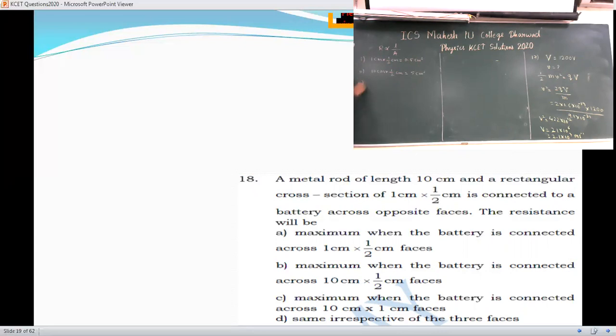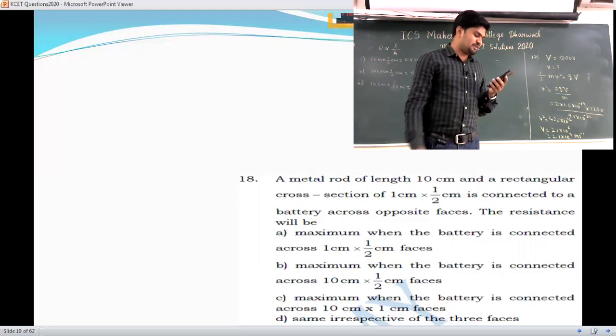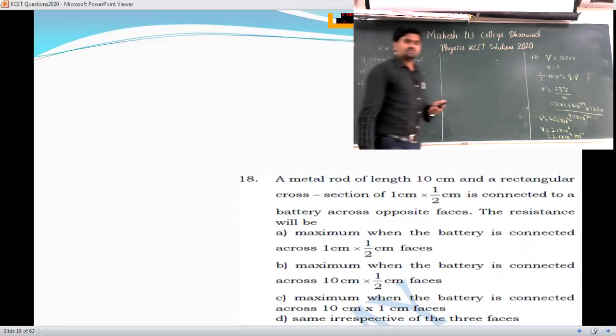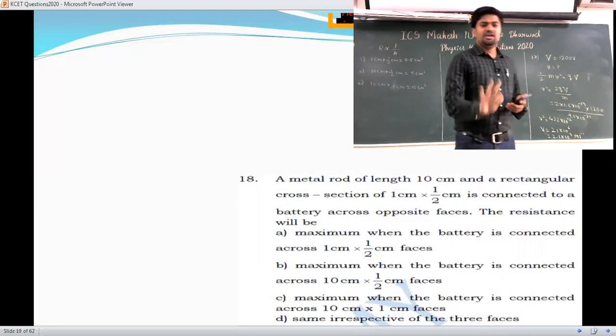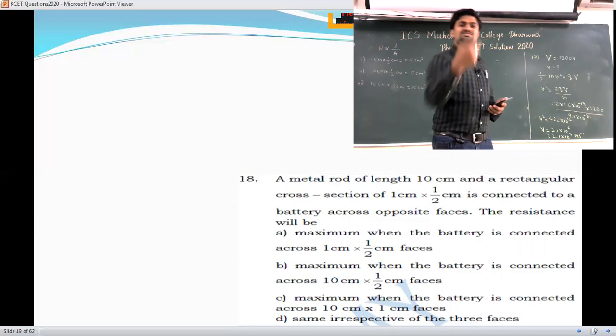And if you choose option 3 there, it is 10 centimeter into 1 centimeter. So how much are you getting? 10 centimeter square. And the fourth option says the current is the same irrespective of the three phases. Now leave that fourth option, because they have told it will not be the same as the length or area changes. According to that, resistance will change there.